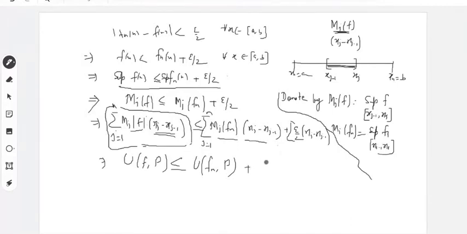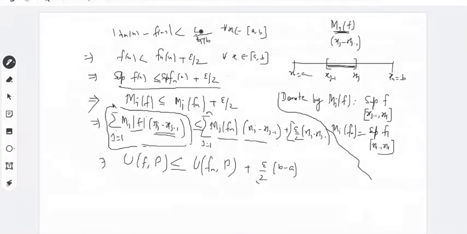And what is this? This is epsilon by 2, and you can take epsilon by 2 outside, times the sum of xj minus xj minus 1. So this is x1 minus x0 plus x2 minus x1 plus x3 minus x2 and so on. Finally you will get xn minus x0, but xn is b and x0 is a. So this is b minus a. If you want this term to be just epsilon by 4, you must consider at initial level epsilon upon 4(b minus a), as I considered yesterday.